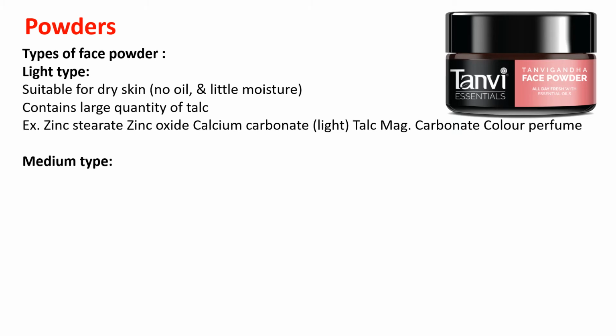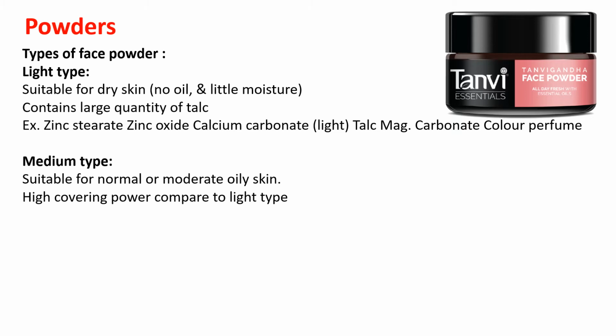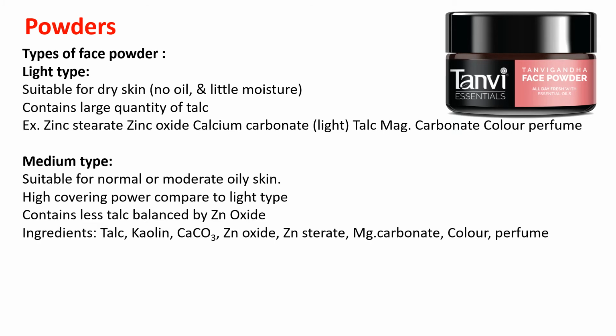Then medium type powders are suitable for normal or moderately oily skin, and they have high covering power compared to the light type. They contain less talc, and the amount of talc is balanced by the addition of zinc oxide. Other ingredients in this medium type are talc, kaolin, calcium carbonate, zinc oxide, zinc stearate, magnesium carbonate, color and perfume.